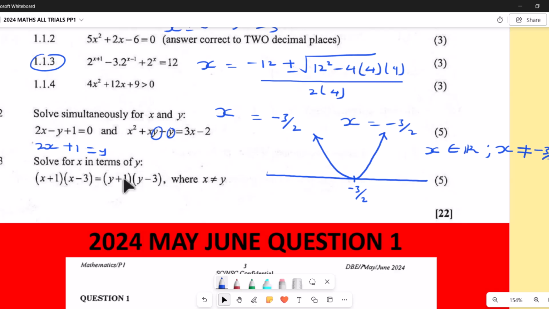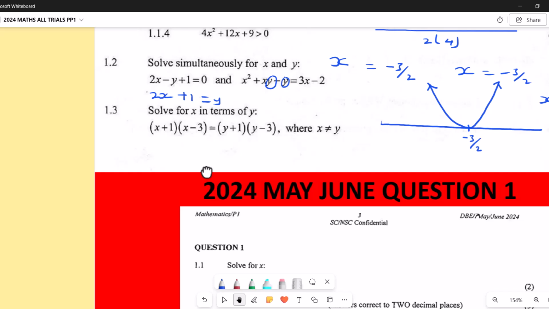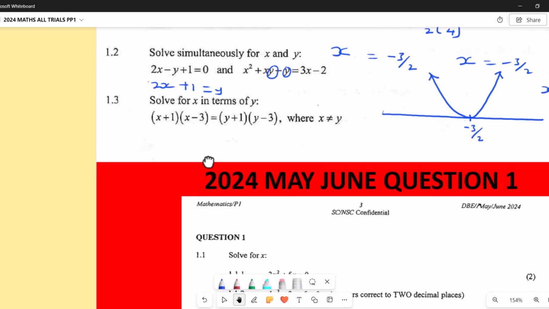Then 1.3, our last question for KZN. They say solve for x in terms of y. Solve for x in terms of y.